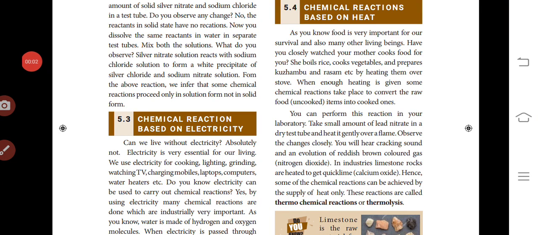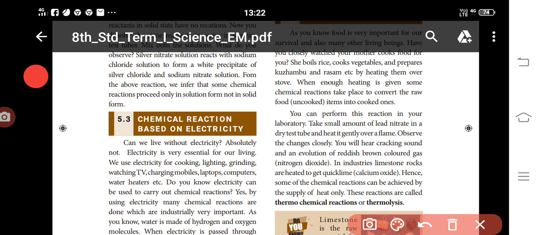Chemical reactions based on heat. Heat is a source of energy, and sometimes it is associated with a chemical change. Chemical reactions occur due to this heat. So we see the usage of heat. Most reactions were on materials mixed or cooked in heat.